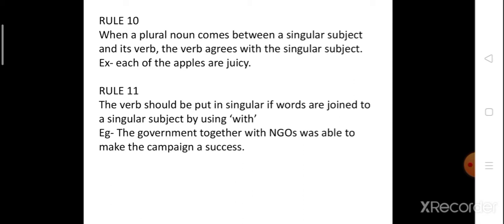So we can say when on one side there is plural and on the other side there is singular, the verb will choose the singular one. For example, each of the apples is juicy. Now, rule number 11 says the verb should be put in singular if words are joined to a singular subject by using with. The government, together with NGOs, was able to make the campaign a success.